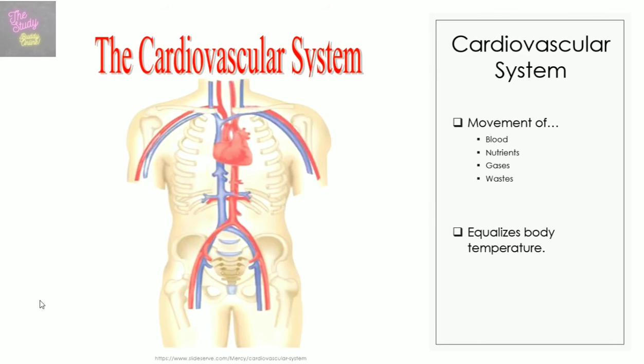Moving on to the cardiovascular system, this system consists of the heart, blood, and blood vessels. And how this works is that the heart acts as a pump, moving blood through the blood vessels so that it can distribute nutrients, hormones, and gases such as oxygen that are carried in the blood throughout the body. In addition, waste products such as carbon dioxide are picked up from the body during the process. Another thing the cardiovascular system does is that it helps to equalize body temperature.